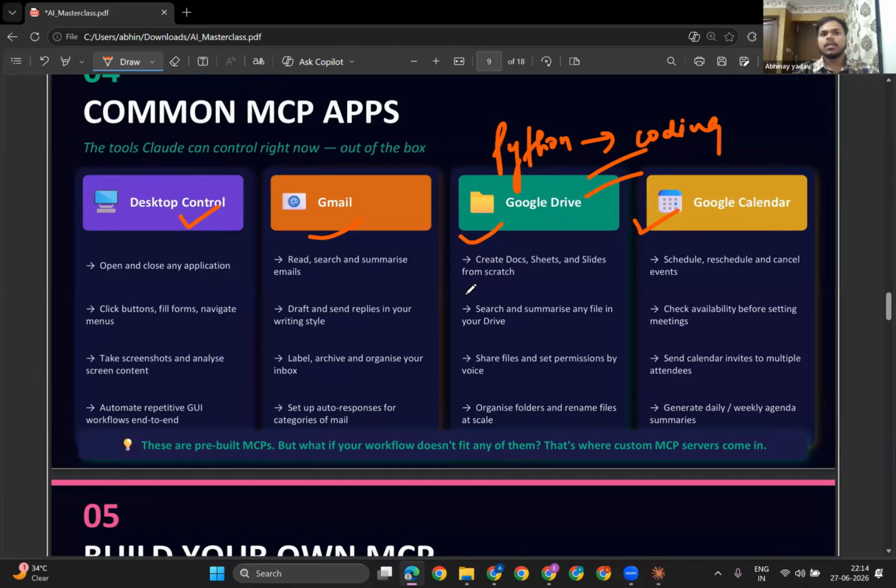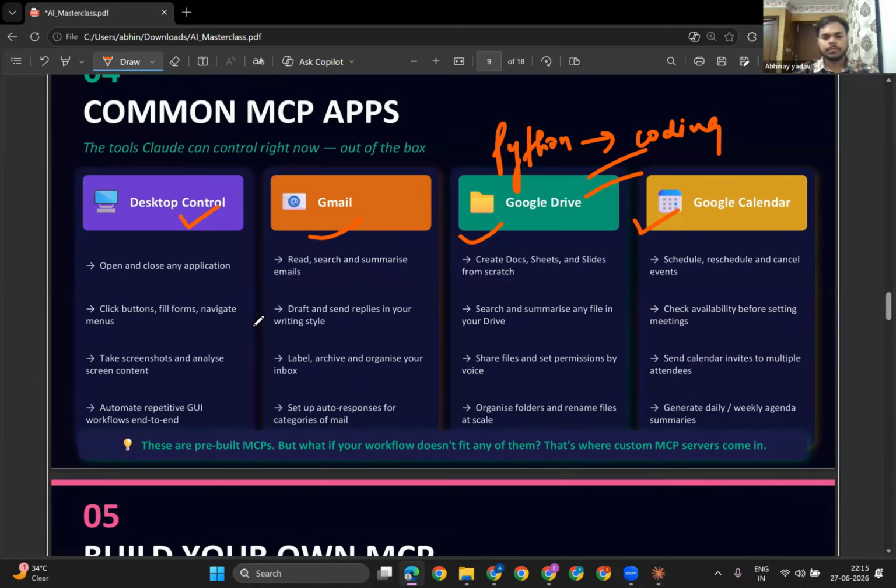But the thing is that you will become a user. You will not become a developer. The user can be anyone, and if you are a user, there is no job guarantee, because a person who does not know anything can also do this thing. But for a developer, you should know the coding.